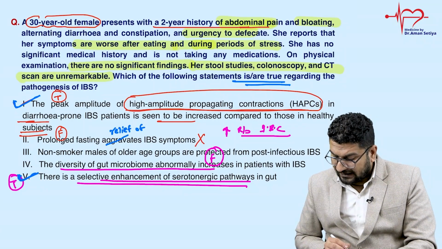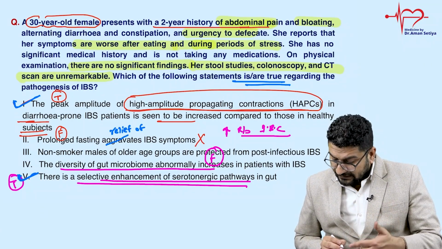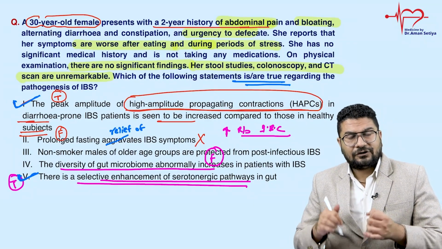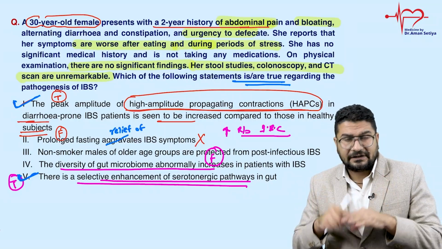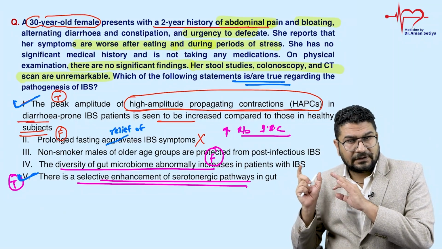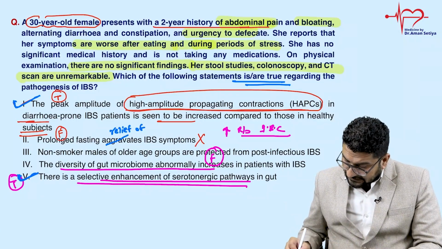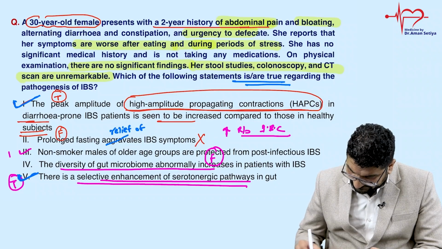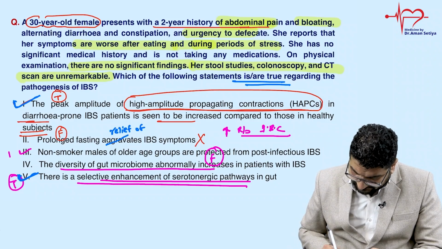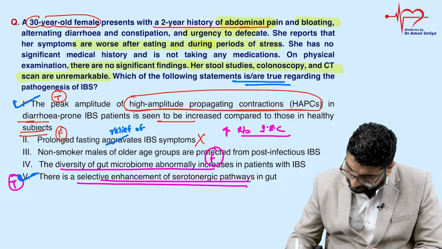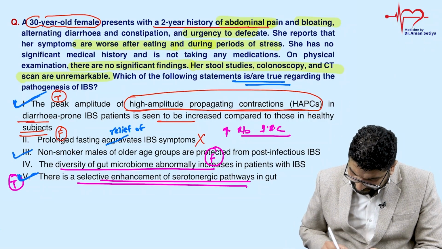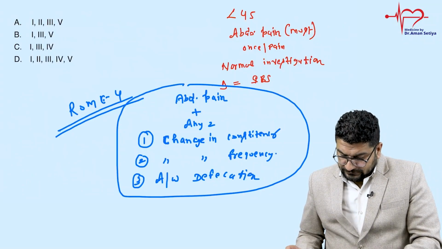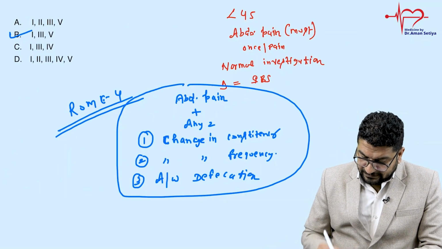Non-smoker males of older age groups are protected, that is true. Smoking increases incidence, and non-smokers are protected. Others at risk are smokers, the old age group, and those who get recurrent infections and take antibiotics for a long duration. Non-smokers are of course protected, so this will also be a true statement. The true statements are 1, 3 and 5. So the answer for this question will be B.